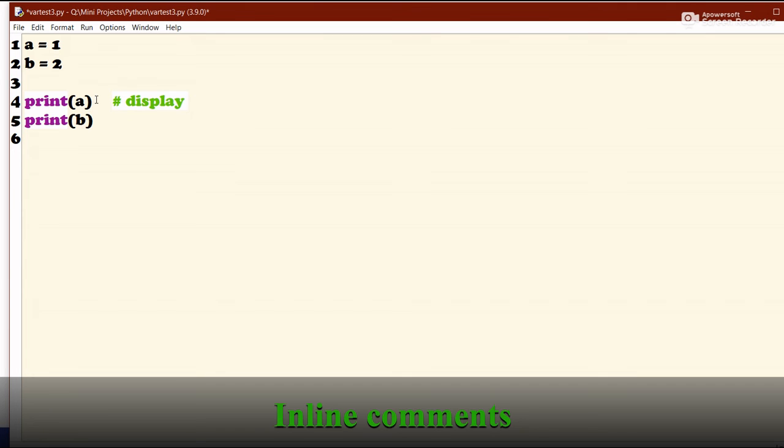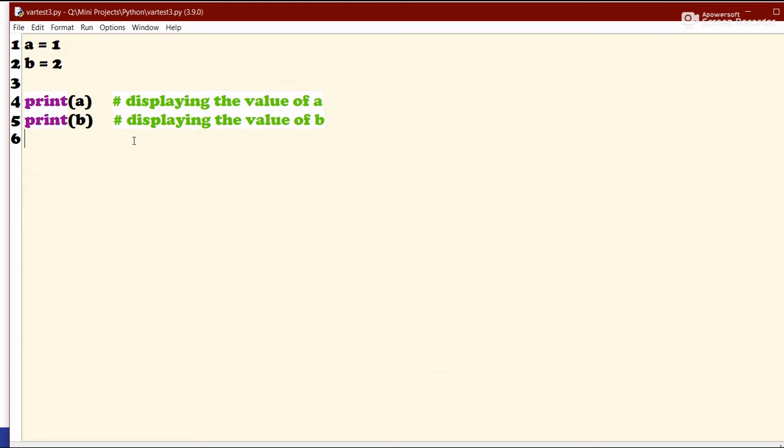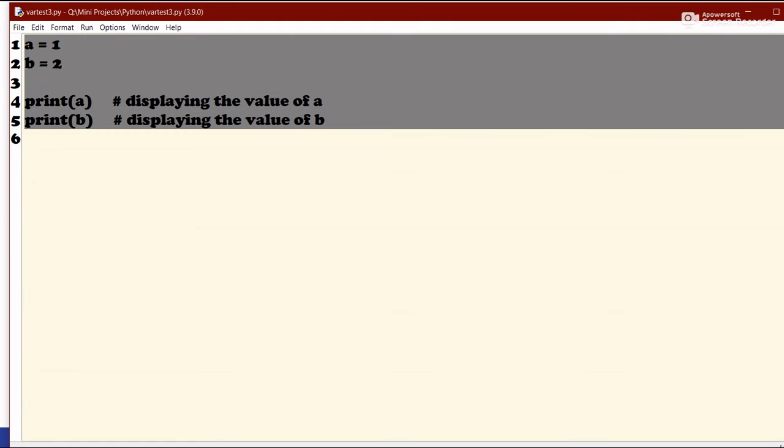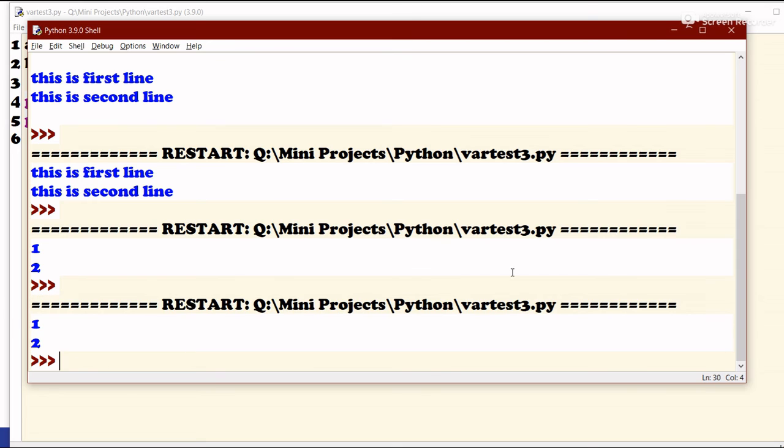Where we are displaying the value of a, let's write "displaying the value of a", and in this one, "displaying the value of p". Now it might not seem so readable, but trust me, when we write a big program, it will really seem much more readable and cool. If we run this, we will obviously get the same output because it's just a comment.